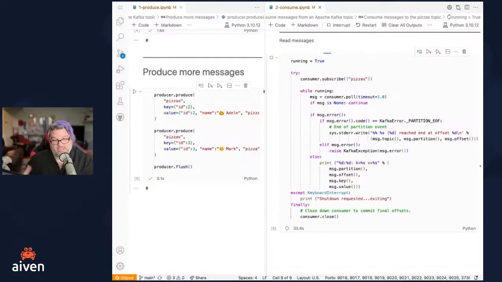Yes, and like Jay asked the question in the chat, if you produce messages while the consumer is running, will they be picked up? Those would also be picked up, even if I hadn't interrupted it. We would see it's only going to pick up the ones that had already run through.